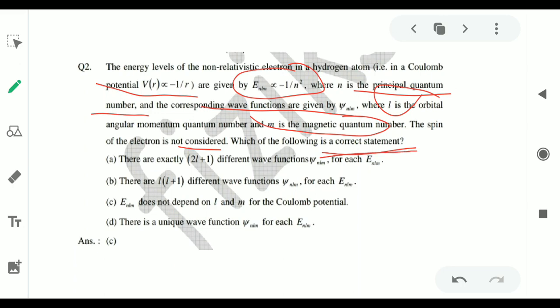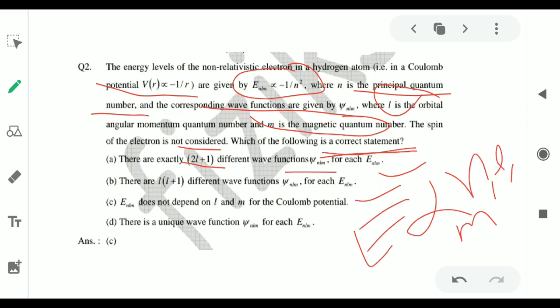Here it is asking what the correct statement is. Option A says there are exactly 2l plus 1 different wave functions psi n l m for each n. That means they are asking whether the energy depends on n, l, m.